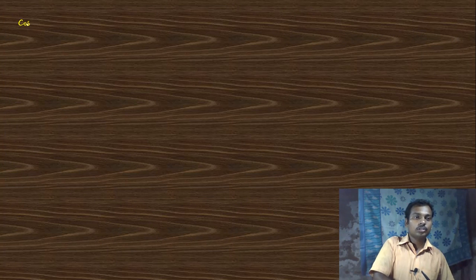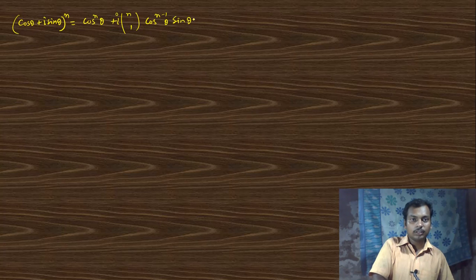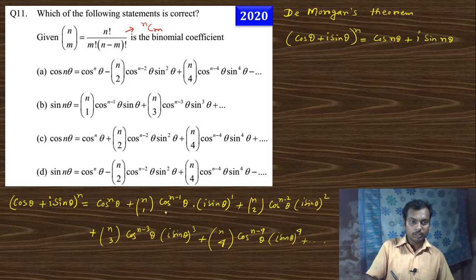So (cos theta plus i sin theta) whole to the power n is equal to cos to the power n theta plus n1 cos to the power n minus 1 theta, with an i in front, sin theta. Then n2, there is an i square.